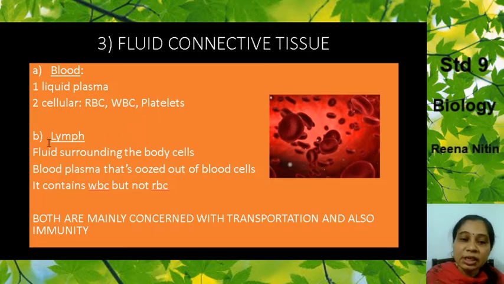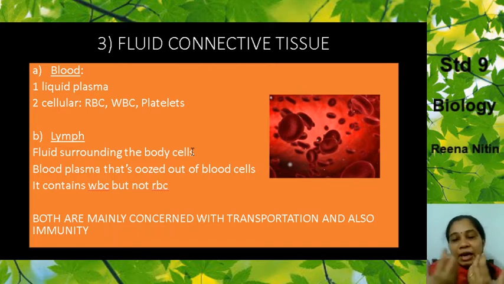Now we come to the second part of your fluid connective tissue, that is lymph. In simple words, you have heard of swelling in your leg. That is a collection of this lymph in certain parts of your body. Now you understood what lymph is. It is a fluid surrounding the body cells. So all your body cells have lymph around them, the liquid part.